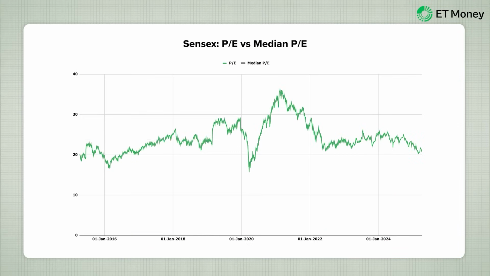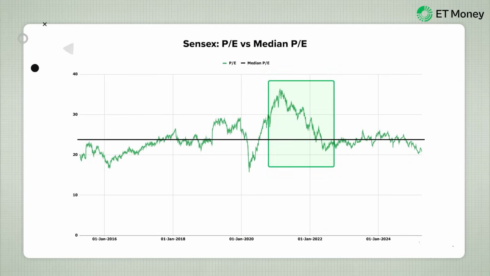Now, as far as equity markets are concerned, they can remain range bound if the valuations are pricey, but the growth prospects look bright. So, one reason for the standstill in markets between October 2021 and March 2023 could be high valuations with respect to the long-term median. Now, during this time, the economy had recovered smartly from the COVID-19 shock, and the release of pent-up demand kept growth expectations high.